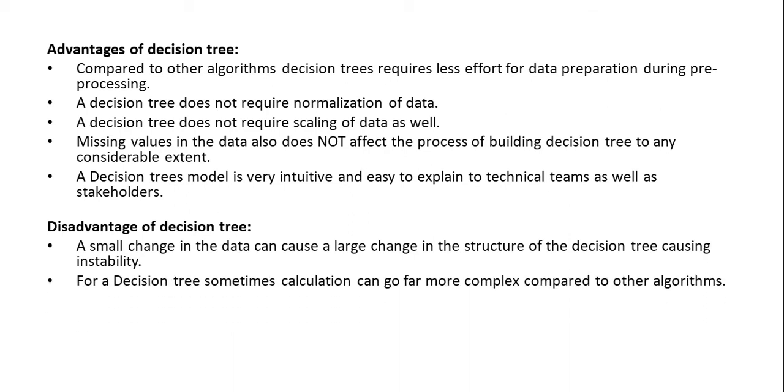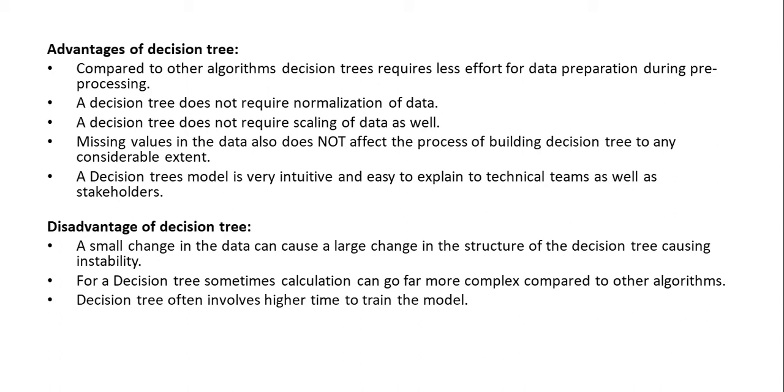For a decision tree, sometimes calculation can go far more complex compared to other algorithms. So when the model tries to predict on the testing data set after training on the training data set, if the data is complex, it could take more time.